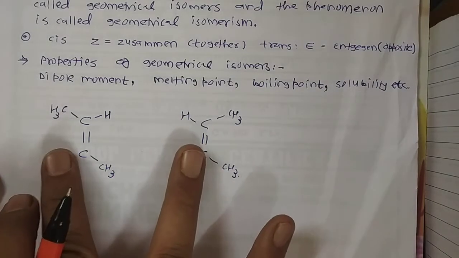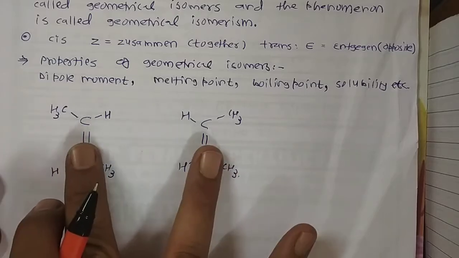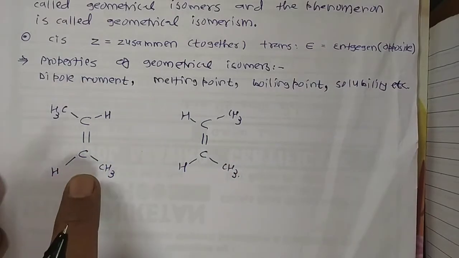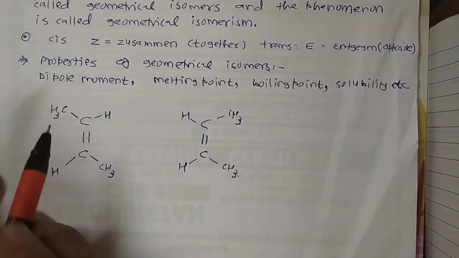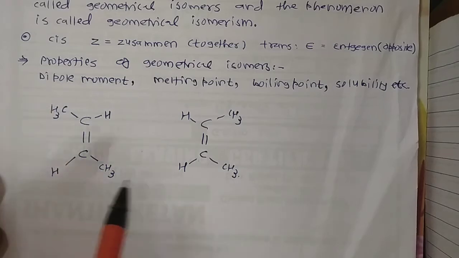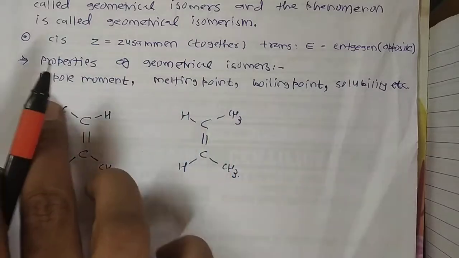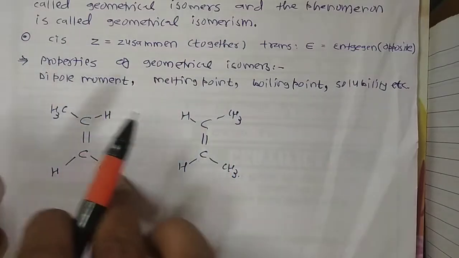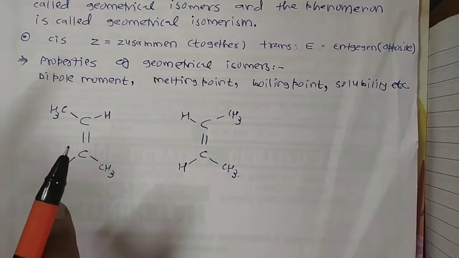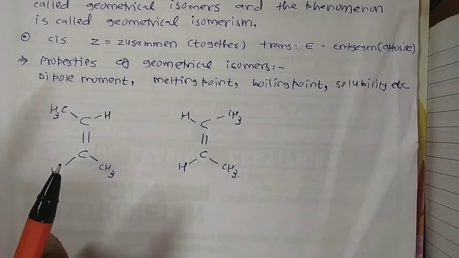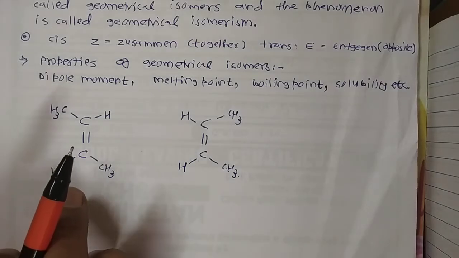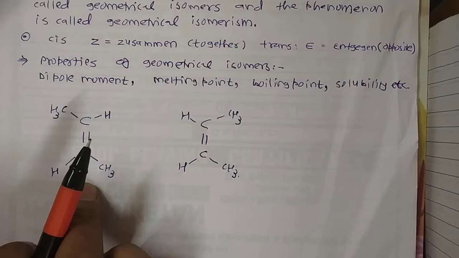In space, two types of arrangement are possible. In this arrangement, CH3 C double bond C CH3, the two methyl groups are on the same side, while here the two methyl groups are at opposite positions. So two different isomers can be observed in the case of alkenes.